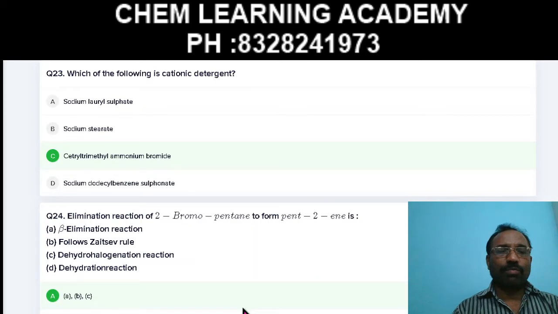Therefore, the right answer is C. Why? Because cetyl trimethyl ammonium bromide carries a positive charge on the nitrogen atom. Therefore, it is a better example.